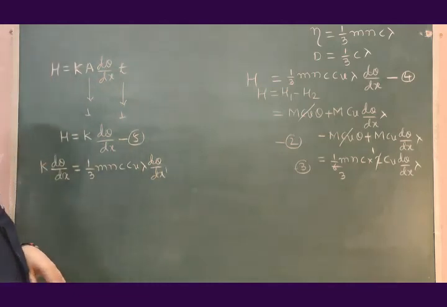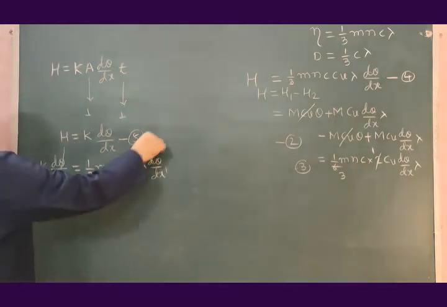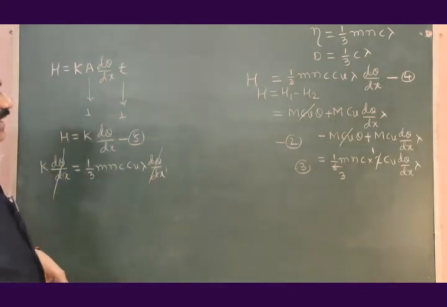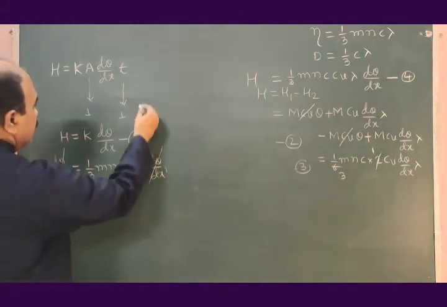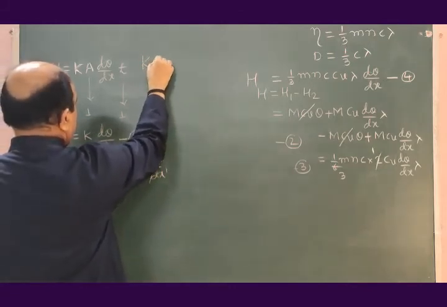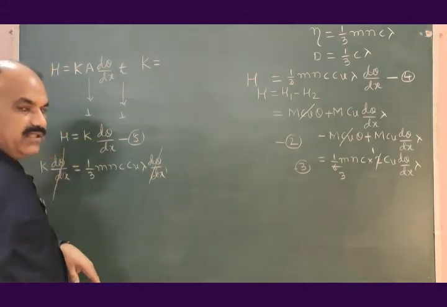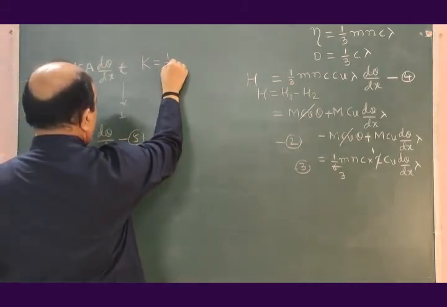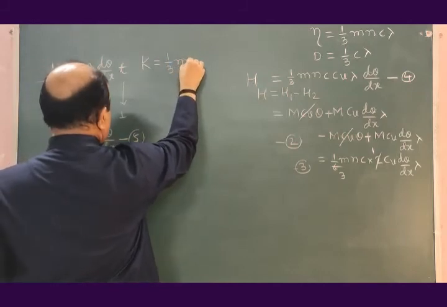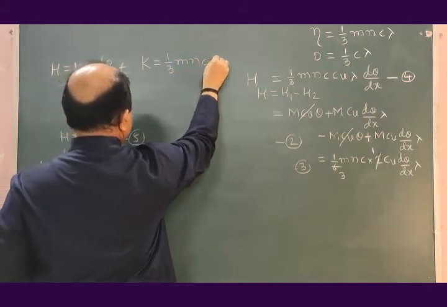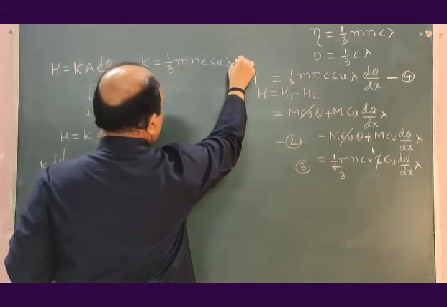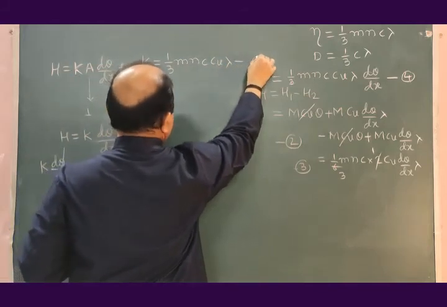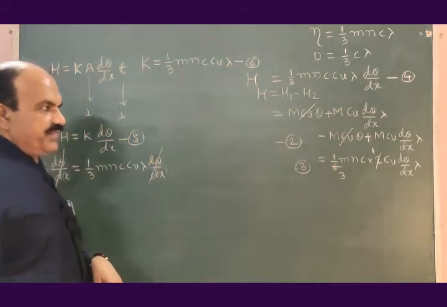And d theta by dx will get cancelled with this, and we are left with coefficient of thermal conductivity of a given gas, K is equal to 1/3 m n c Cv lambda, equation number 6.